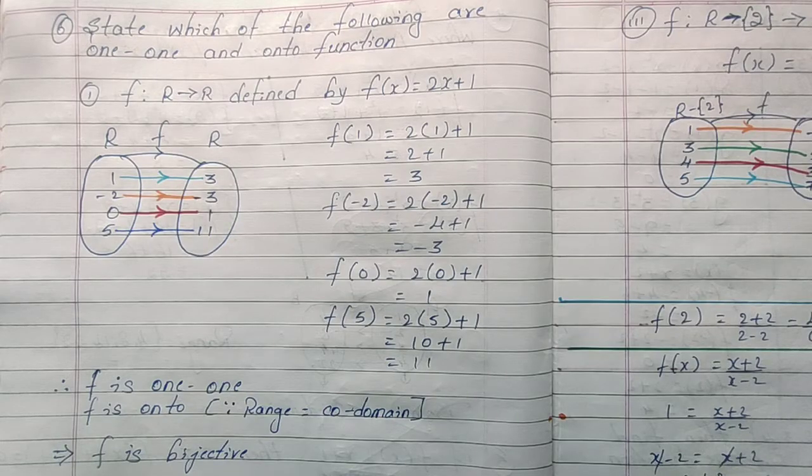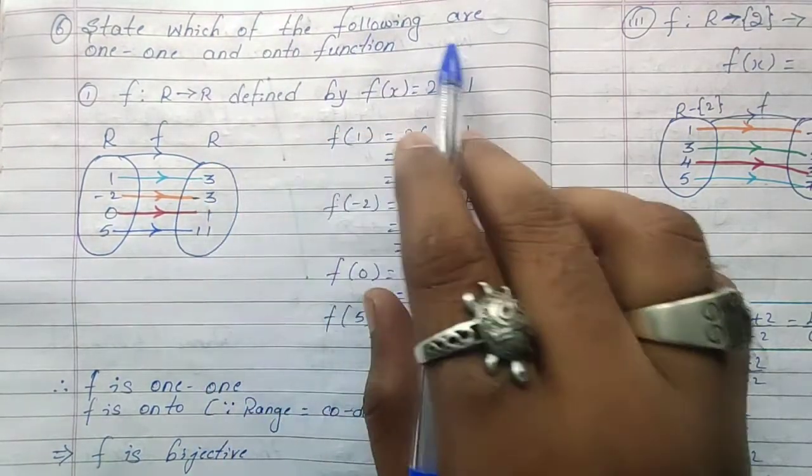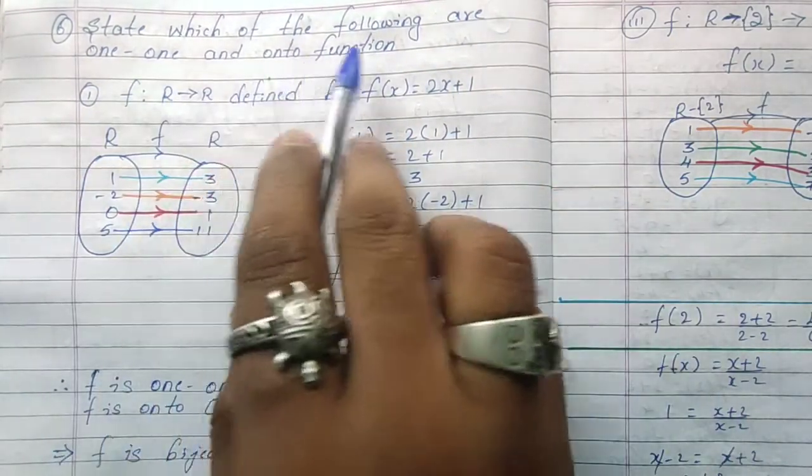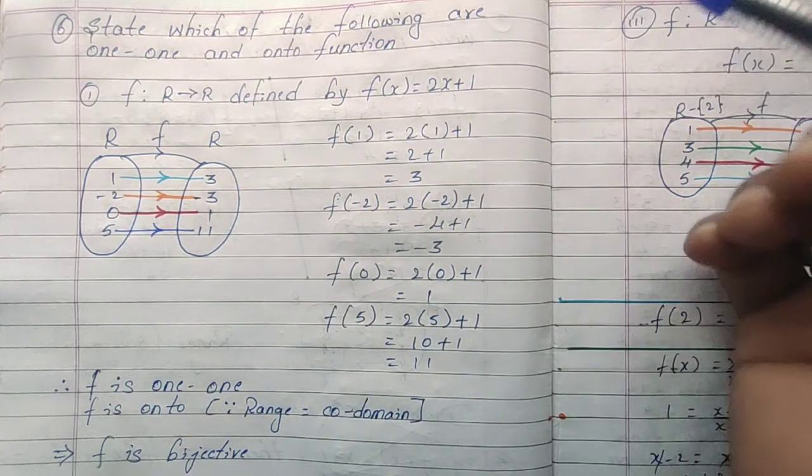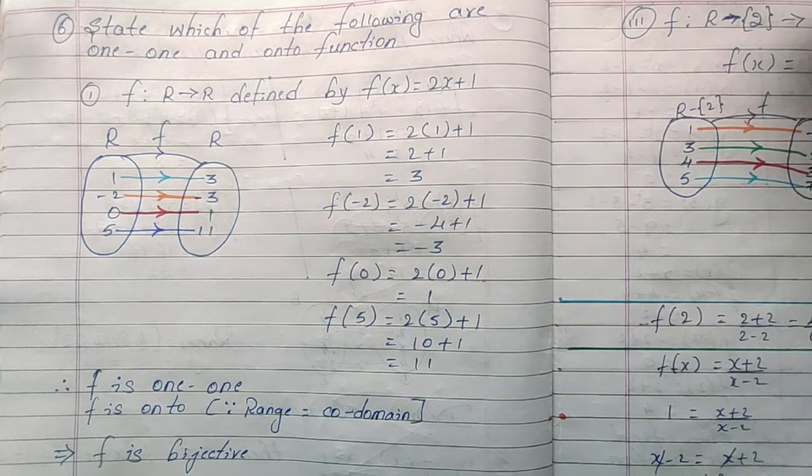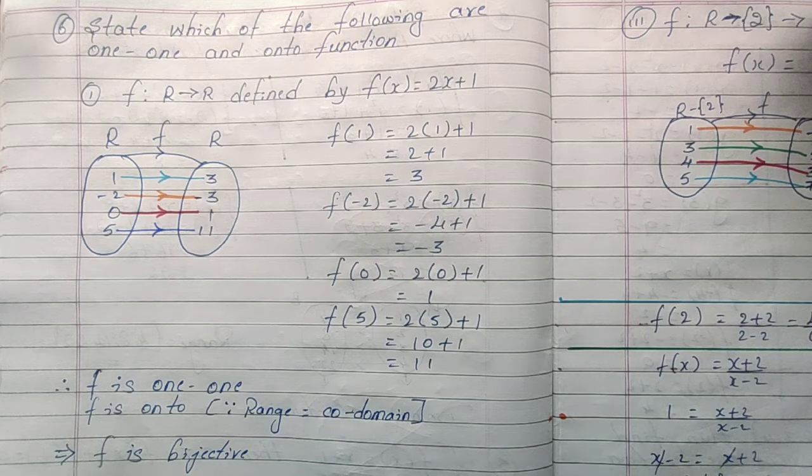Now state which of the following are one-to-one and onto functions. Remember, one-to-one means every element of set A should have a distinct element in set B. That is one-to-one. Onto means range and codomain should be equal. Okay.